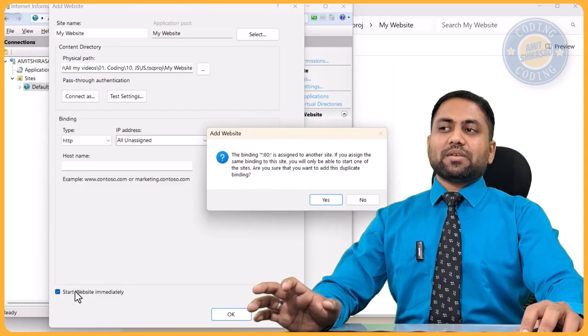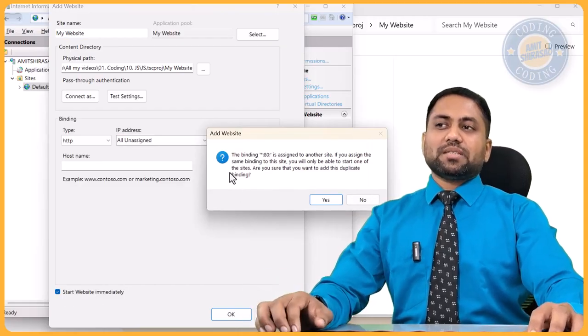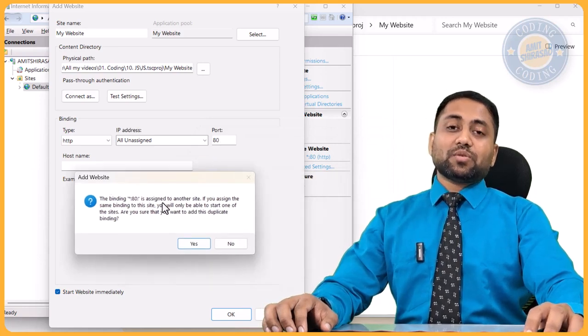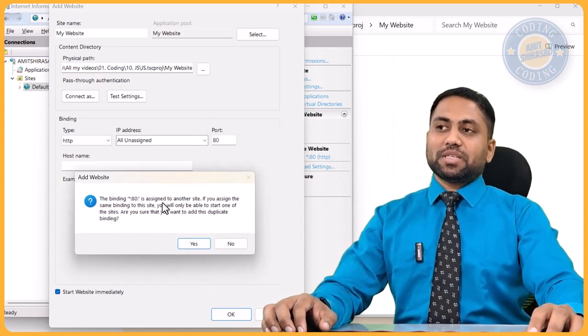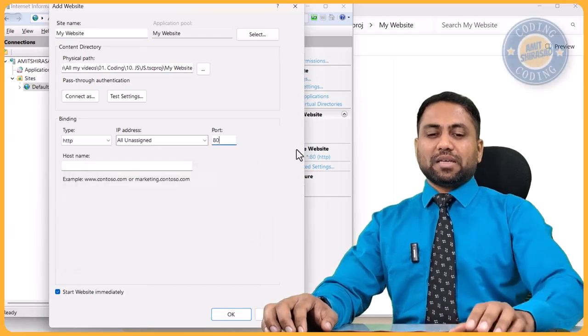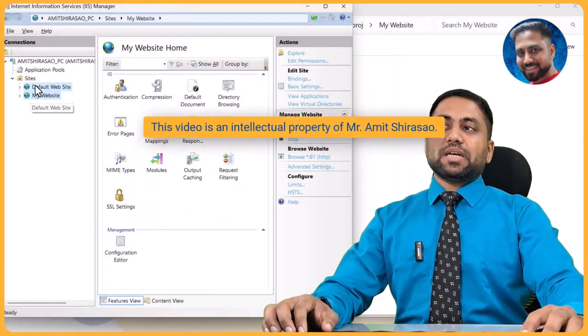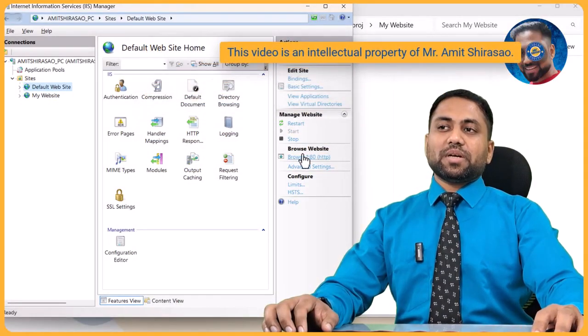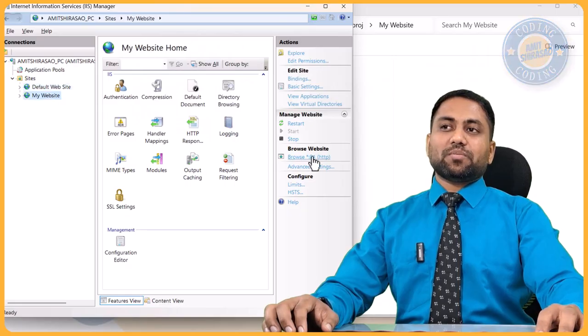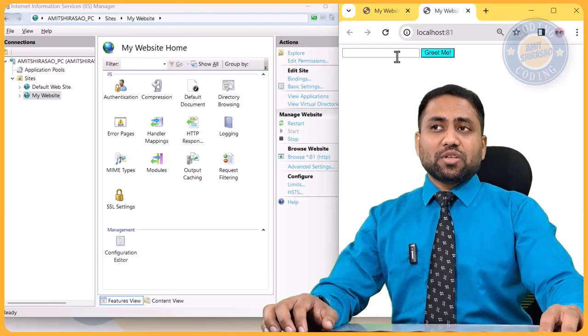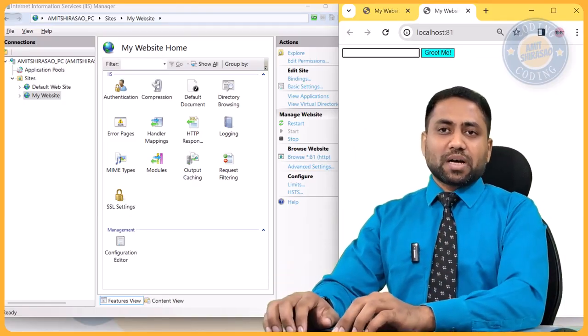Now it is saying that, see, I've said start the website immediately. So it says that, see, you know, this website is also on port number 80, and another website is also running on the port number 80, which is your default website. So do you want to change the website port? I'll say, yeah, I can change it. I can change it to, let us say, 81. I'm saying okay. So now this website runs on port number 80, and this website runs on port number 81. If I click here, then our website opens. So congratulations, your website got deployed on IIS.